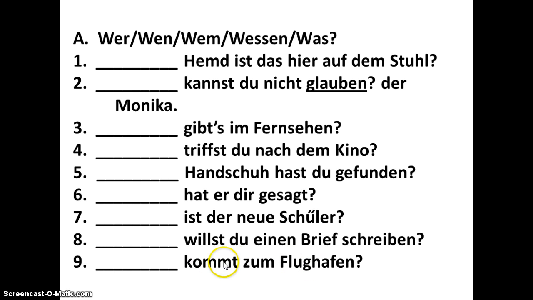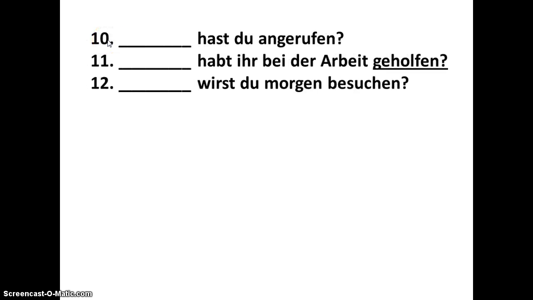The person coming, can't find it. I must be inquiring about the subject. That would be wer. In number 10, I see a du. You are calling. The person being called, not there. I would choose wen with an N as in accusative.